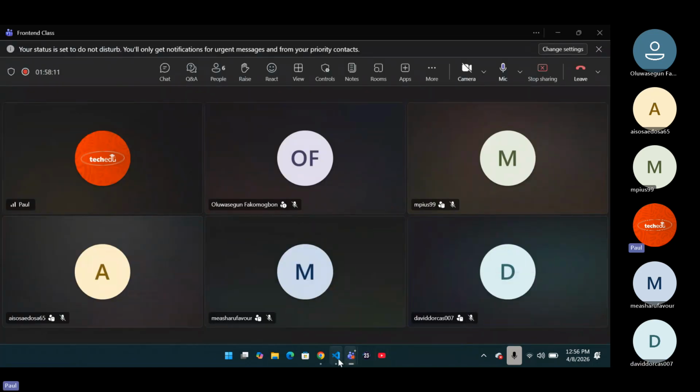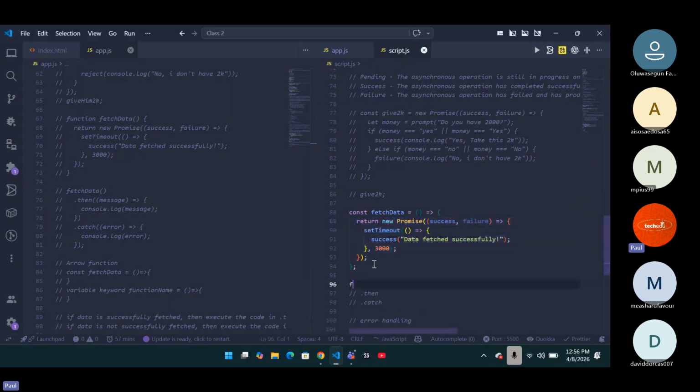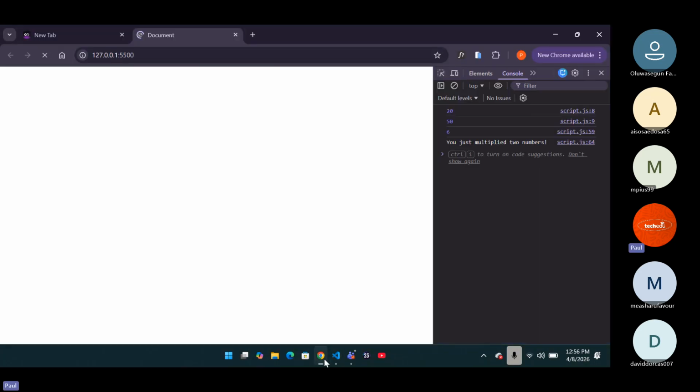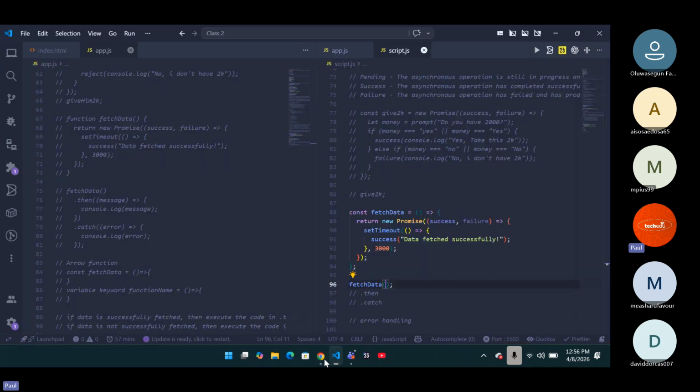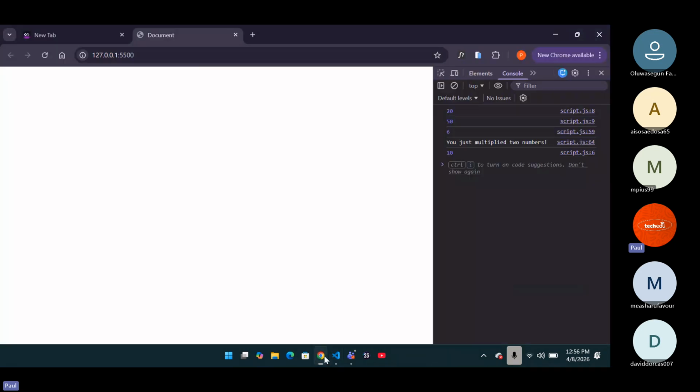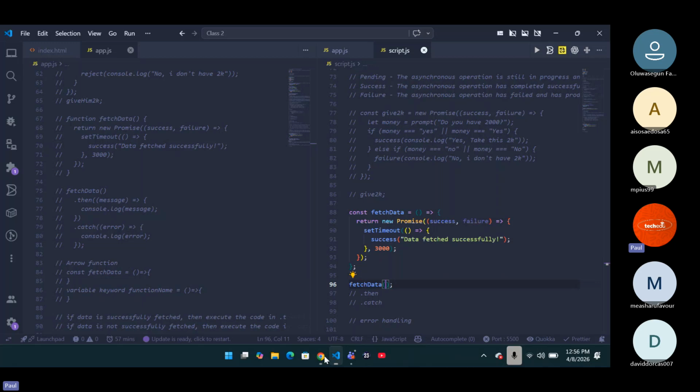All right. So you can go ahead and just, like I say, fetch data and then call out my function like that. If you check it out now, as you can see, nothing is showing, but you've called out your function. Do you get it? But for what you want to work exactly, what do you have to do? You have to make sure that there is a message that actually shows what you want to get or shows the error. Again, this particular promise is just a return value inside of this fetch function.